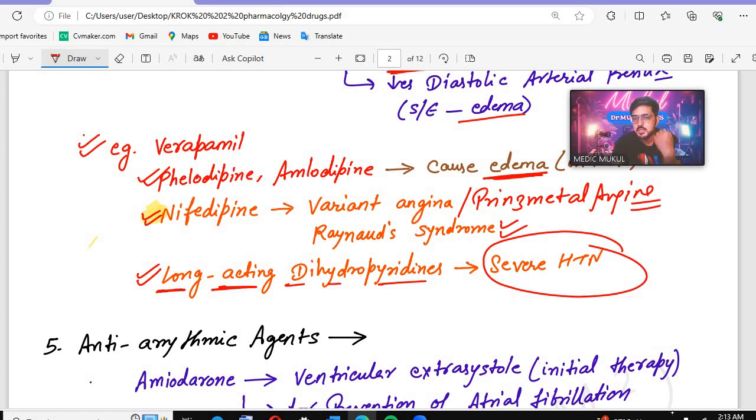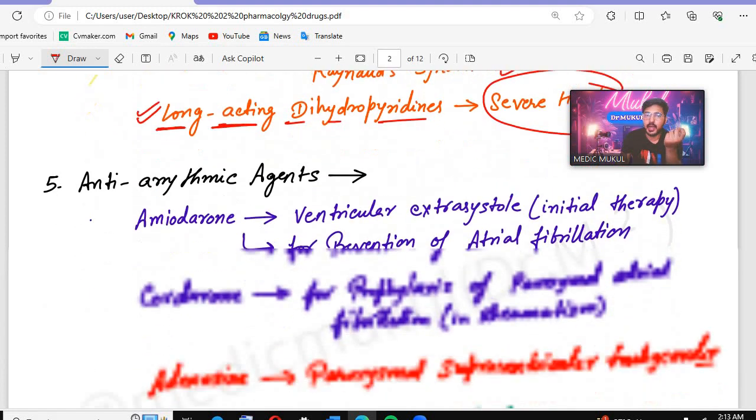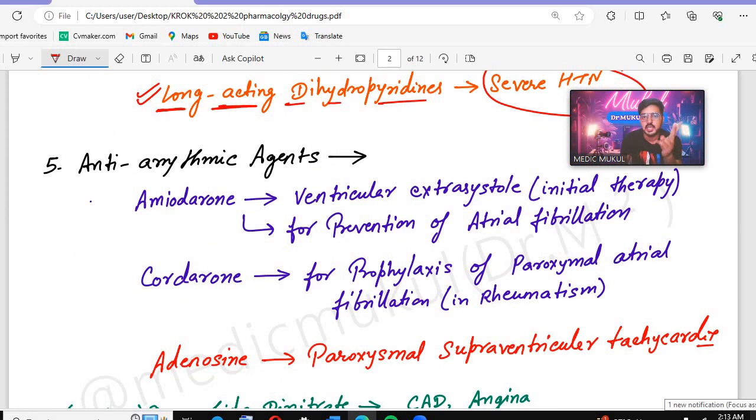ठीक है, समझ में आया? ठीक है, ओके चलो आगे चलते हैं. आगे क्या है? एंटी अरिथमिक ड्रग्स. Antiarrhythmic drugs, they can ask you amiodarone, adenosine and its younger brother cordarone.